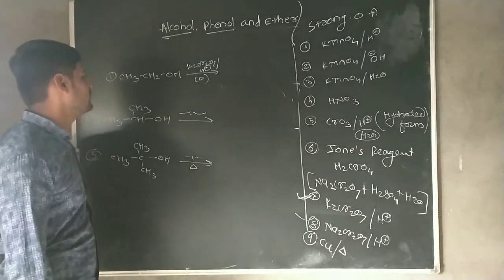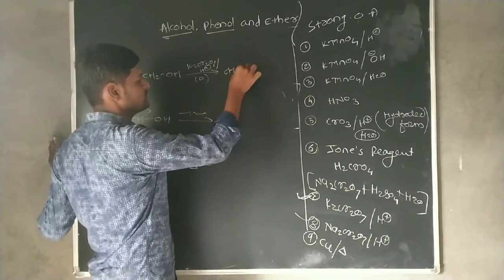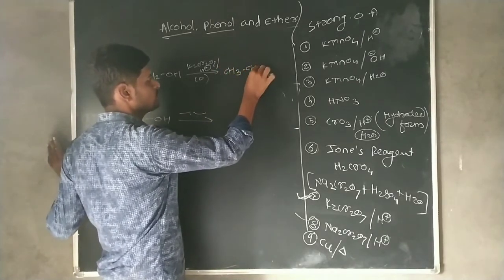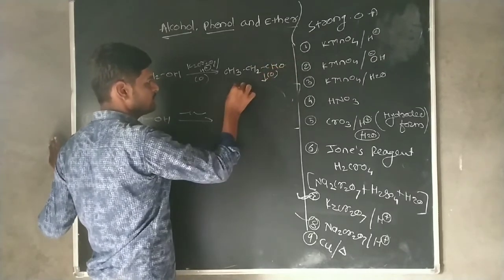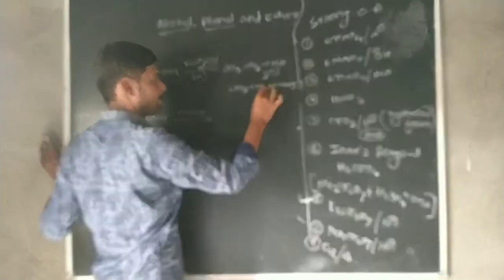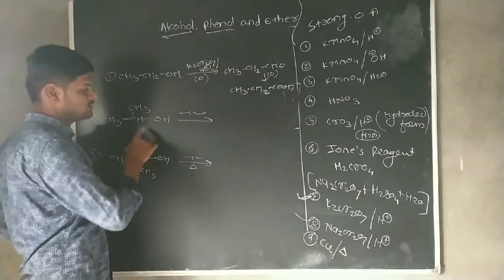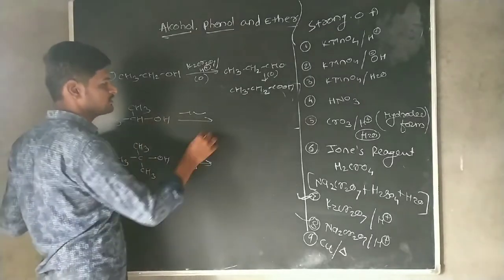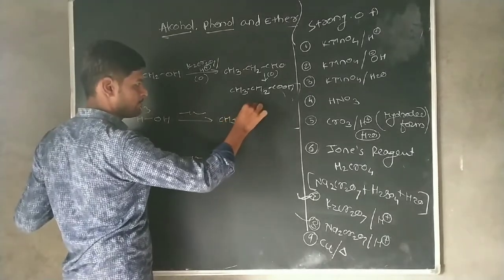Then it forms the respective aldehyde, that means CH3CH2CHO. This aldehyde undergoes the oxidation reaction, then it forms its respective carboxylic acid. Then this is a secondary alcohol. Secondary alcohol undergoes the oxidation reaction. There is a formation of a ketone.